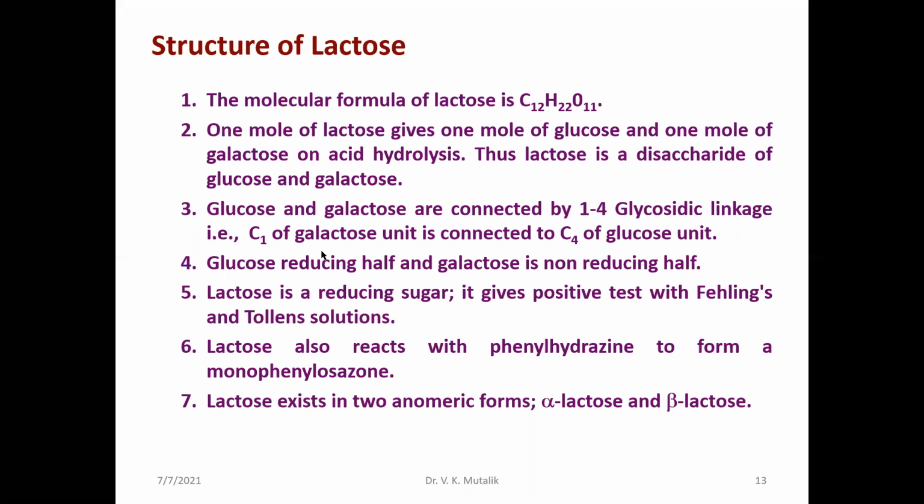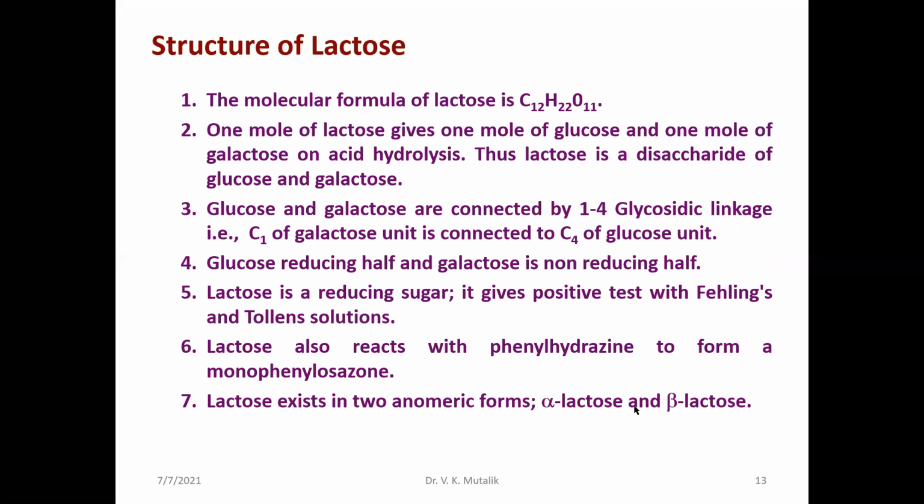C1 is going to be present in alpha or beta form depending upon the anomeric structure. The glucose is the reducing half and galactose is the non-reducing half. It means the glucose unit is responsible for the reducing property of lactose. It is also a reducing sugar just like maltose, and it gives a positive test with the Fehling solution and Tollens reagent.